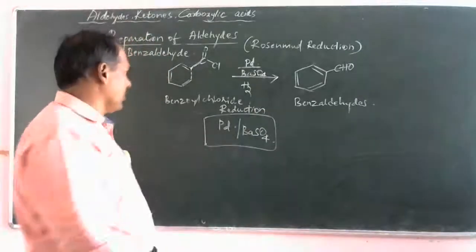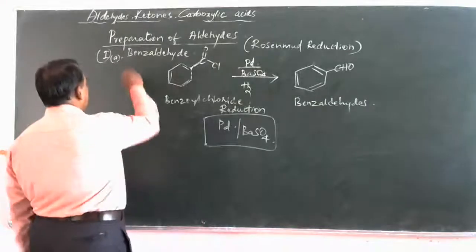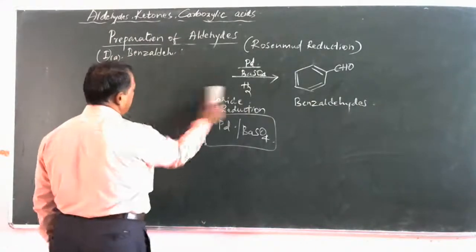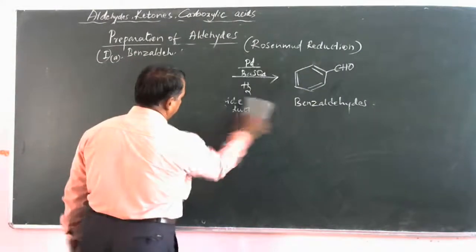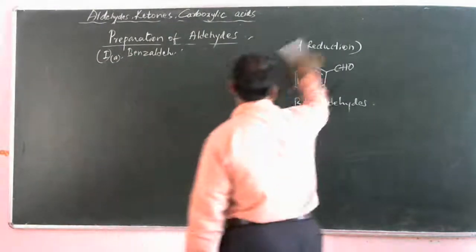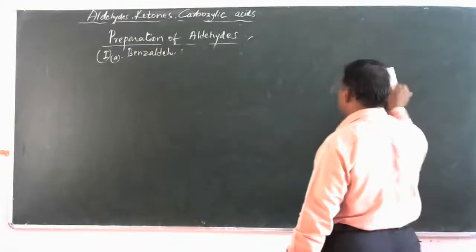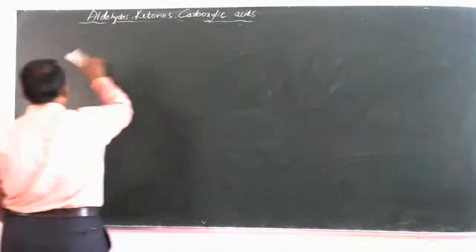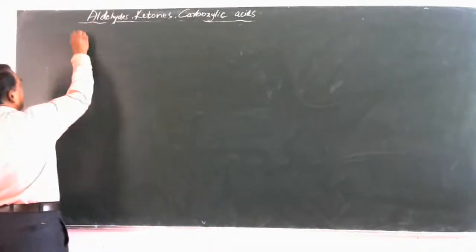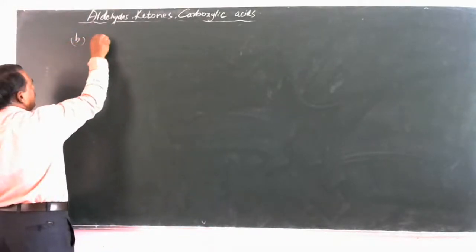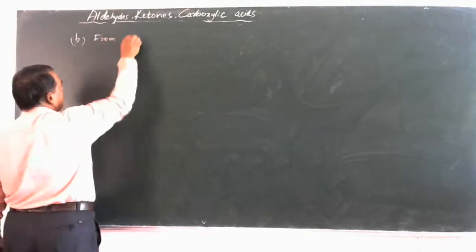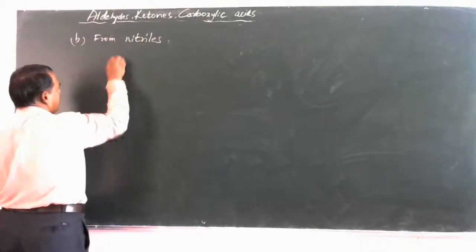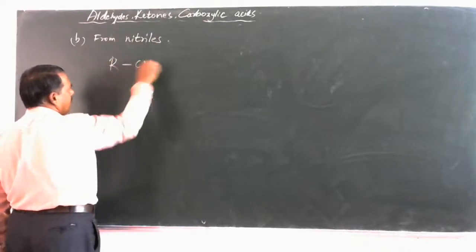Okay, we shall study another preparation, that is, preparation of benzaldehyde from nitriles. See, nitriles are CN.